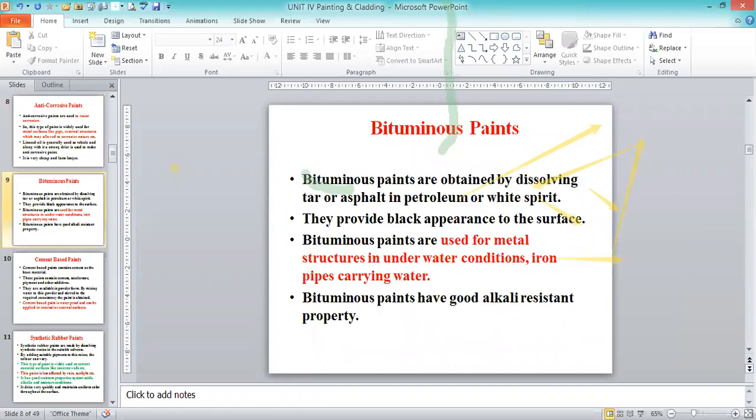Then the next one is called bituminous paints. So don't put the marks on the sides, please. Those who are doing, don't keep the marks, because all of you have to go through that one.